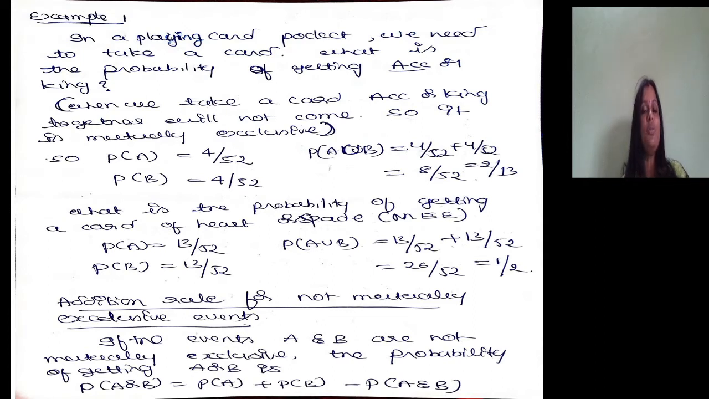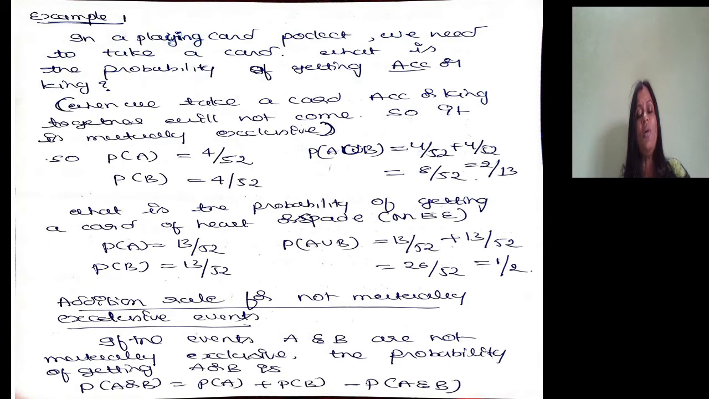For example, assume that in a playing card packet, we need to take a card. What is the probability of getting an ace or a king? When we take a card, ace and king together will not come. So it is mutually exclusive. There are 4 aces and 4 kings. So probability of A is 4 out of 52, and probability of B is 4 out of 52. A playing card packet consists of how many cards? 52. So probability of A union B is equal to 4 by 52 plus 4 by 52, which means 2 by 13.